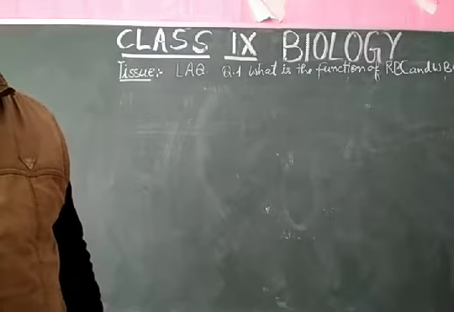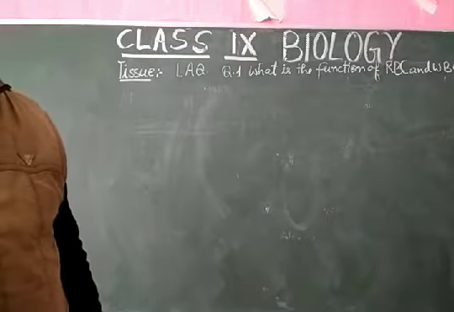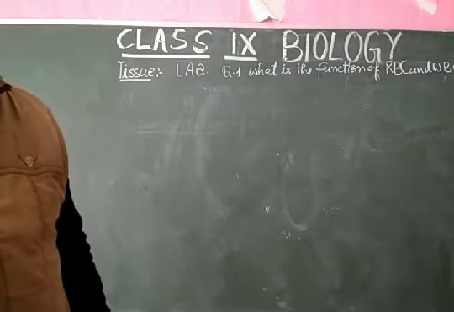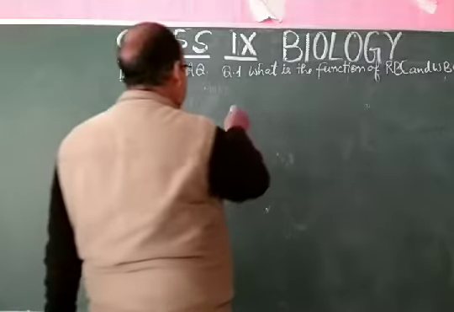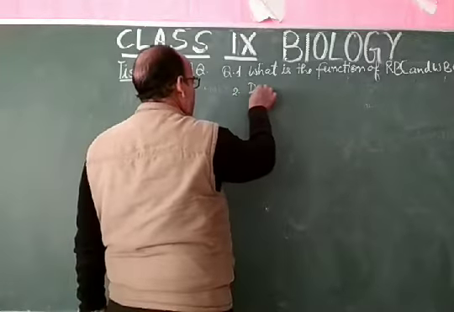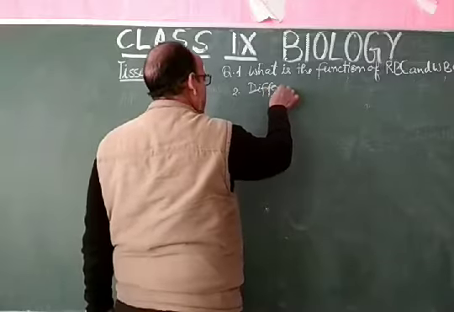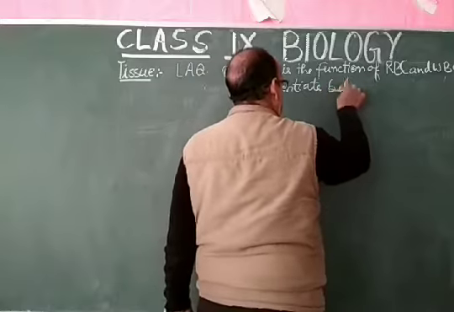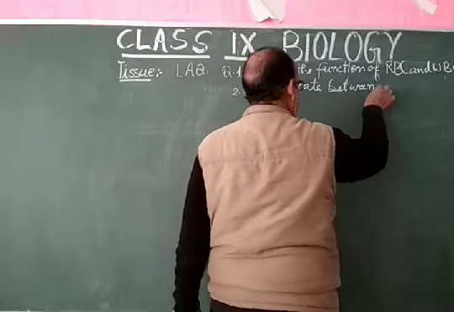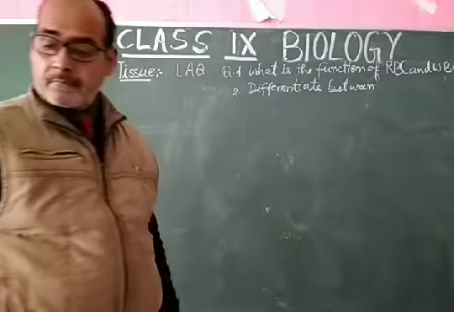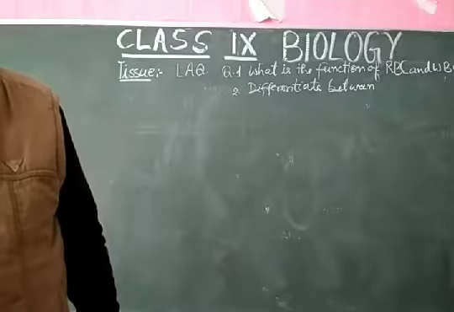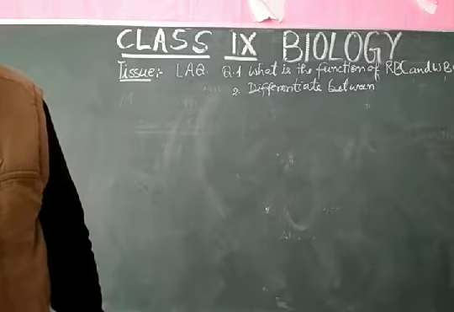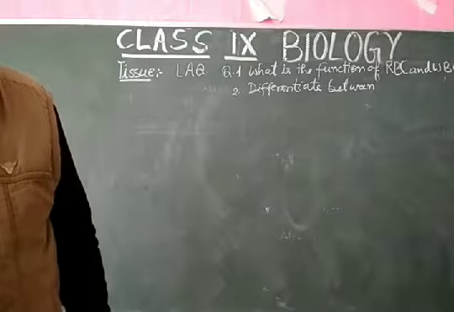My dear students, if you are differentiating two structures, then how can you write it? For example, question number 2, differentiate between trachea and vessels, sieve tube and companion cells, tendon and ligament, parenchyma and sclerenchyma.